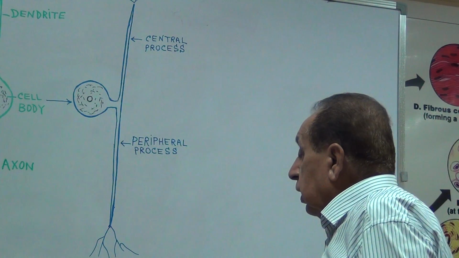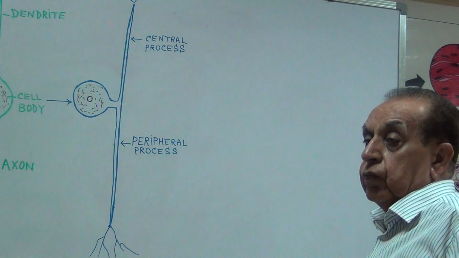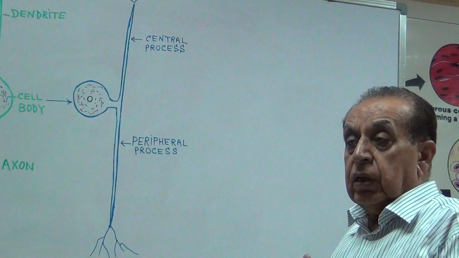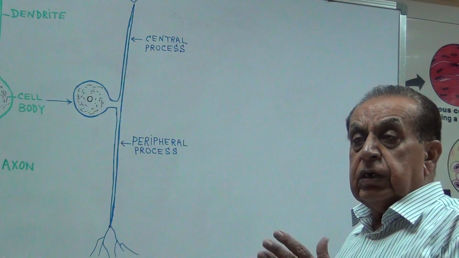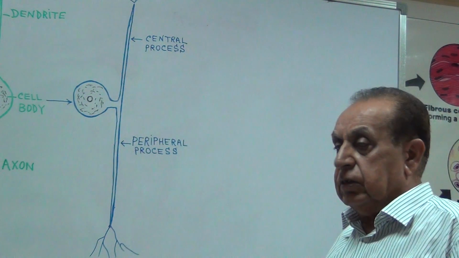Now, the nervous tissue is divided into central nervous system and peripheral nervous system.